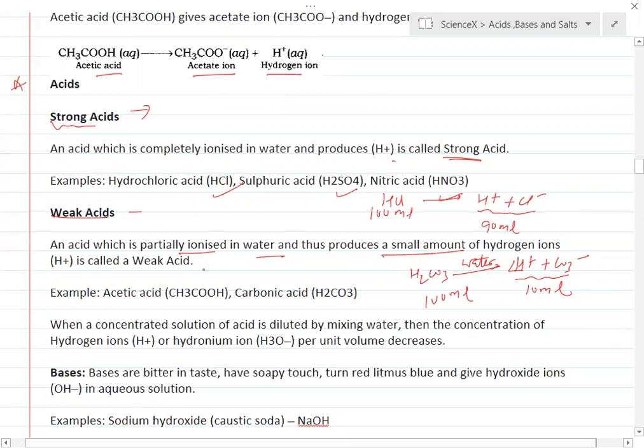So this is generally experimental. We cannot say by just the name whether it is a strong acid or a weak acid. They have done experiments and found that HCl, H2SO4 and HNO3 are strong acids, whereas acetic acid and carbonic acid are weak acids. Next topic, we talk about bases.